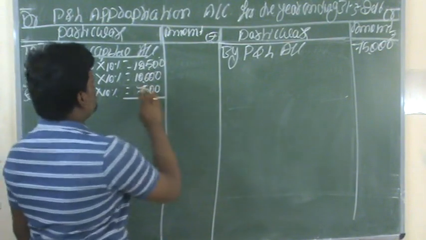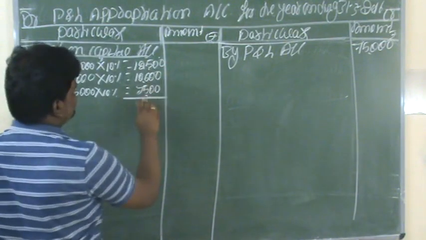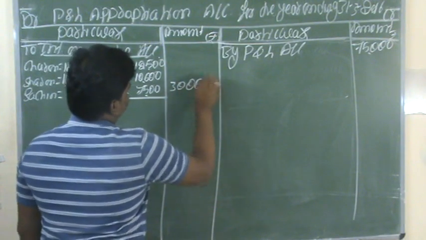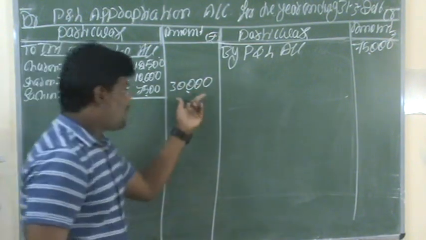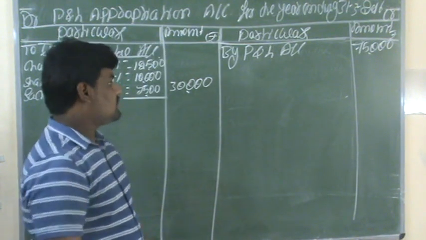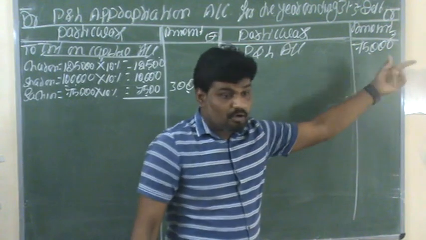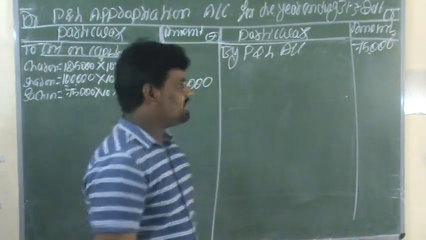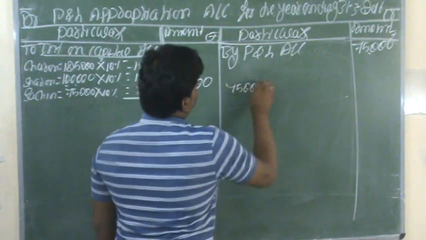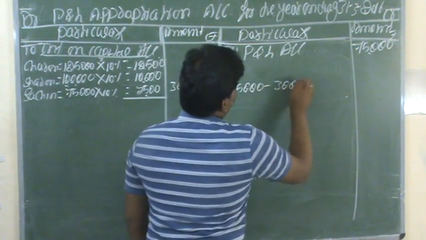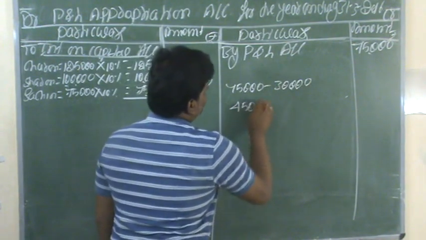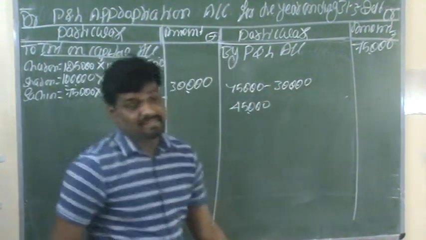So 12,500 plus 10,000 plus 7,500 makes a total of 30,000. This is the total interest on capital in the business. Here 75,000 is the profit before allowing interest on capital. So 75,000 minus 30,000, the remaining balance is 45,000. This is the profit for the year.